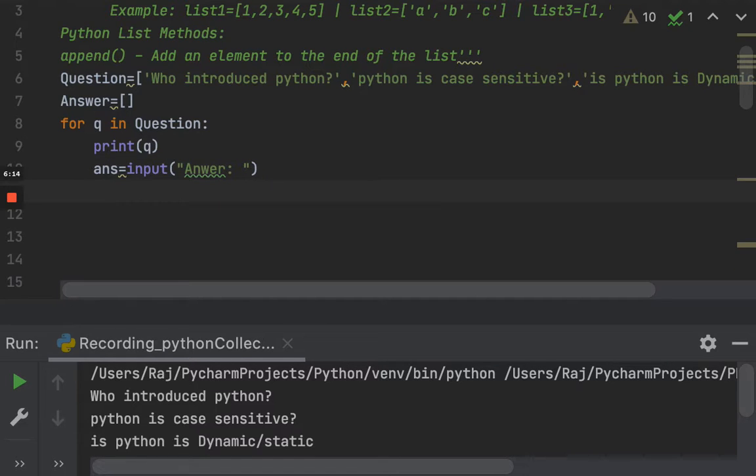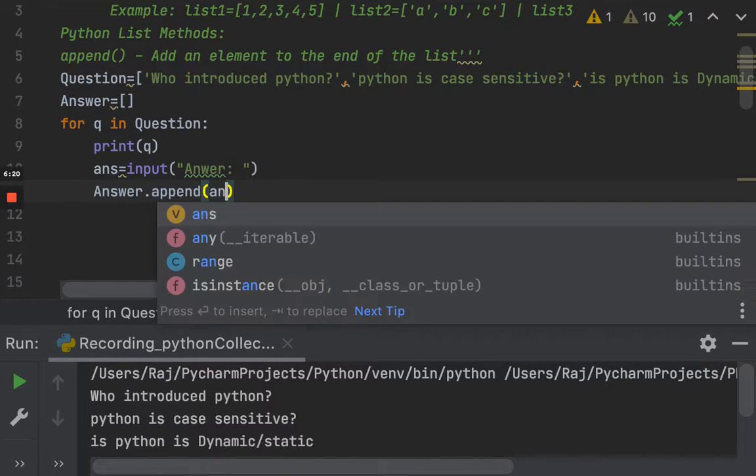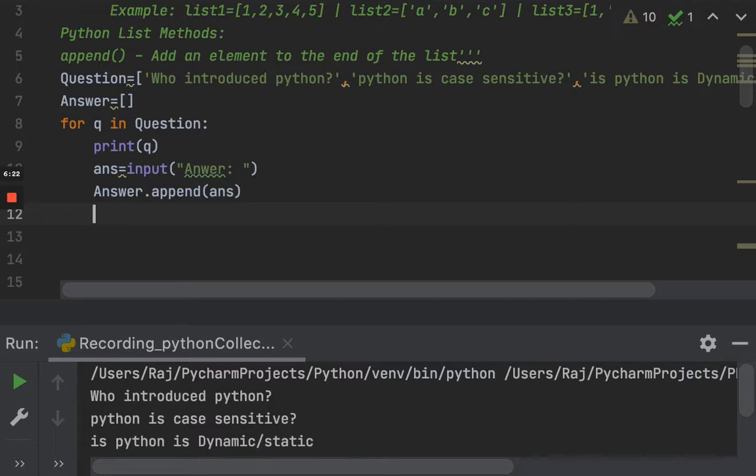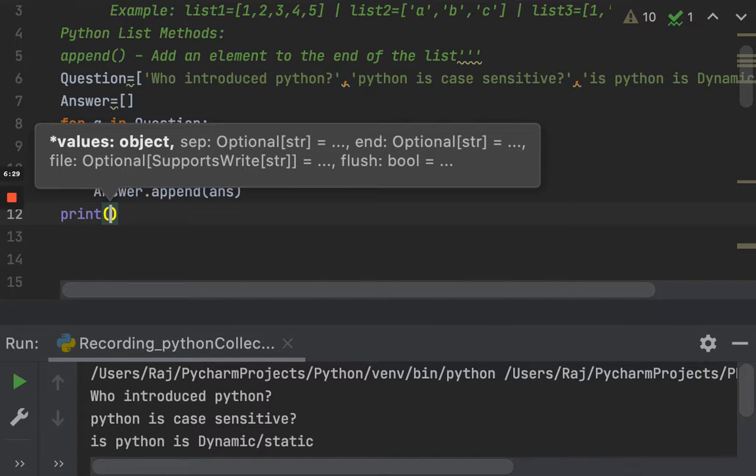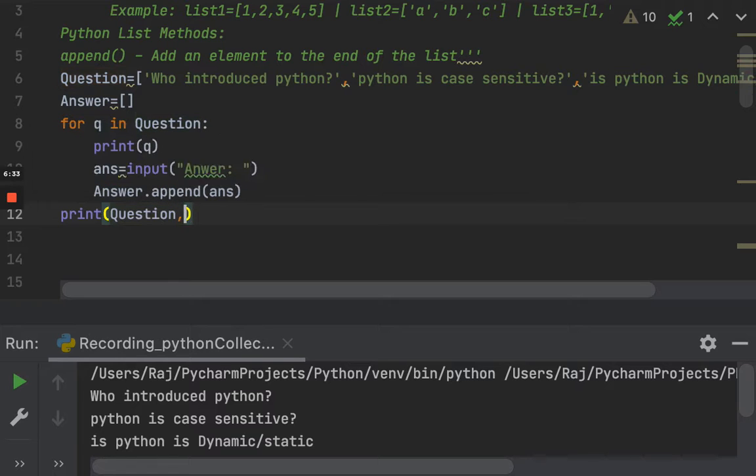The moment you get an answer, you store it with answer dot append of ans. Later you can see them one by one, question and answer. Let's execute this.